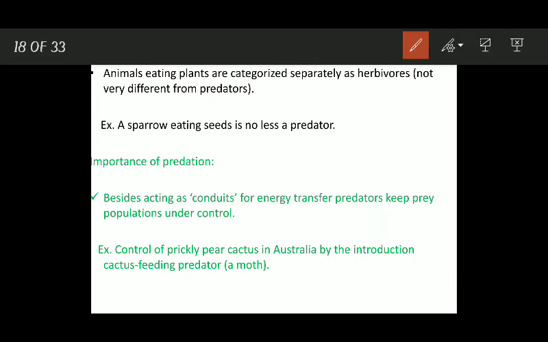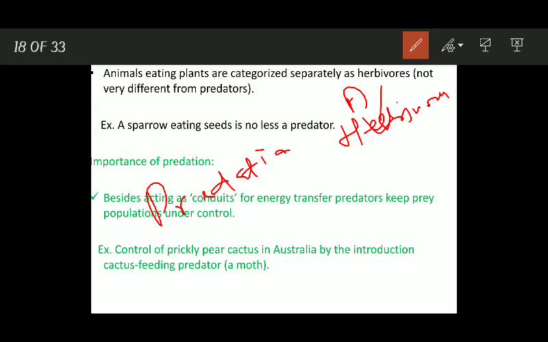Now, one very important point that you will remember about predation: the animals that eat plants are categorized as herbivores, but you have to remember that these herbivores are not very much different from predators. The only difference between predation and herbivory: herbivory का मतलब है जब एक एनिमल एक प्लांट को खाएगा, and in predation an animal eats another animal.